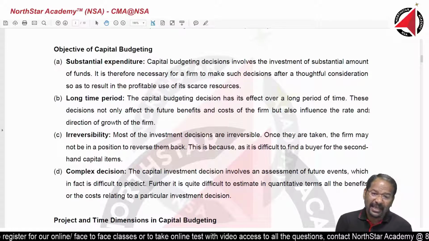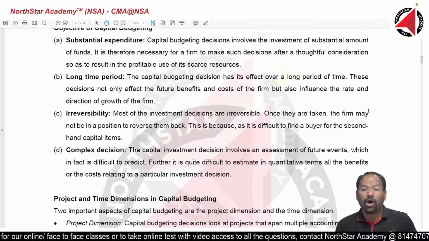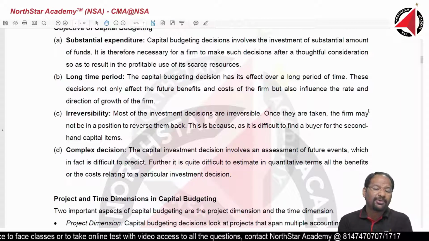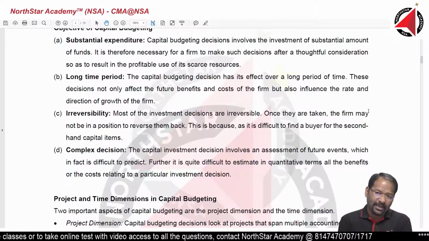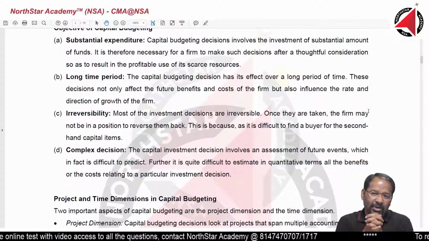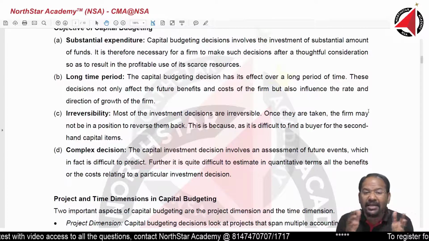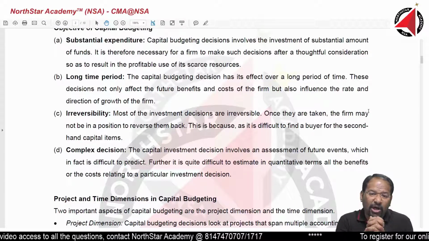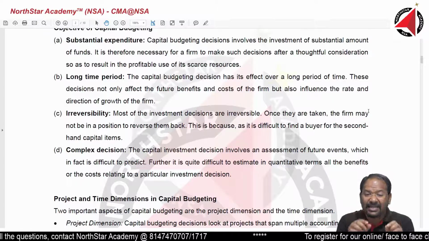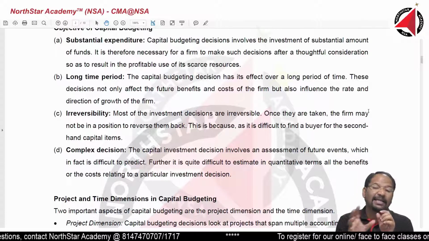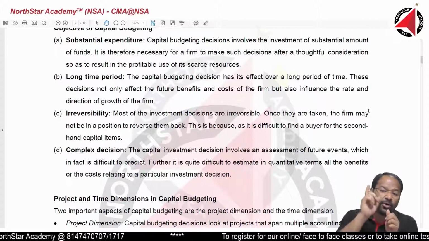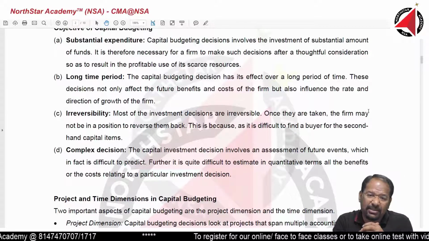And the second important reason is the long-term period. What you are going to invest today is not going to give you a return immediately. It is going to give you a return over a period of time. And because a long time period is involved, you want to ensure that you have decided with proper data and with proper detailing. Otherwise, in the long run, you are going to suffer because it is an irreversible decision.